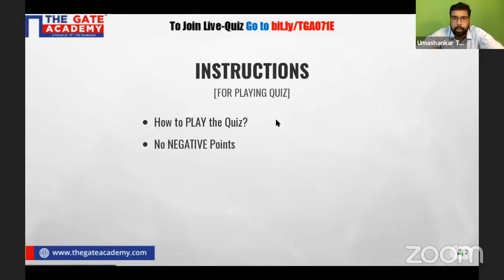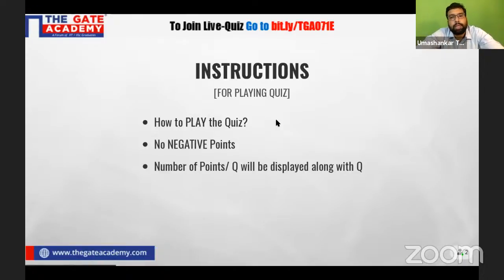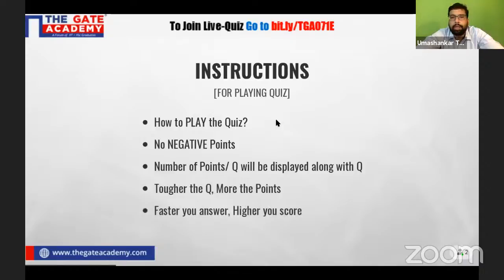In this quiz we are going to have four questions, and there will not be any negative marking with any of the questions. Every question will be assigned some points, and those points will be displayed along with the question. Obviously, the tougher the question, the more points will be assigned.